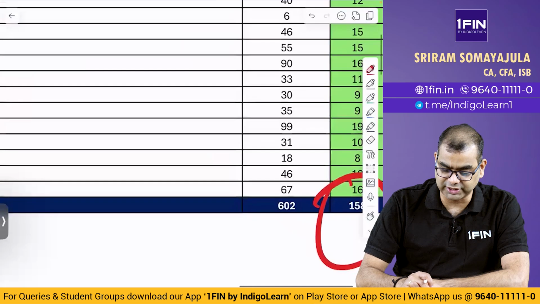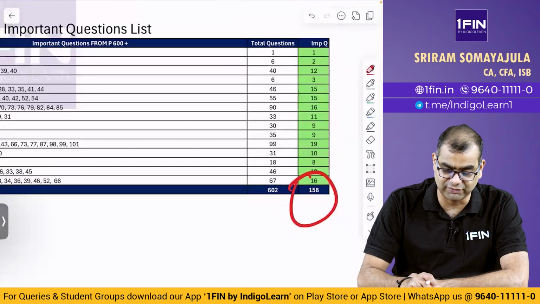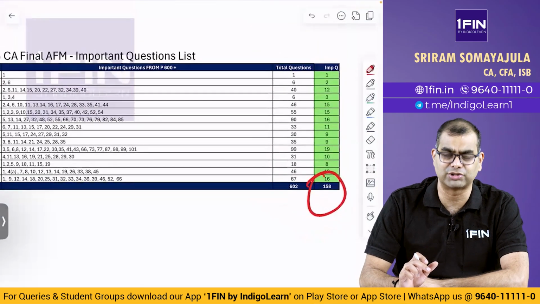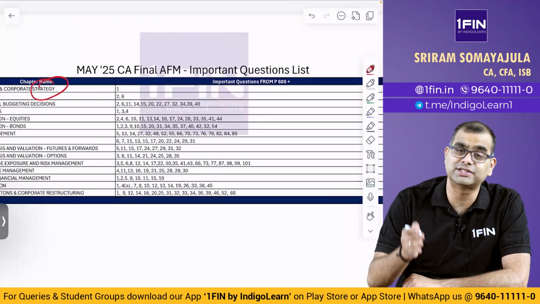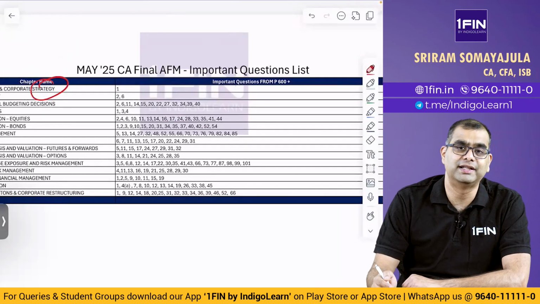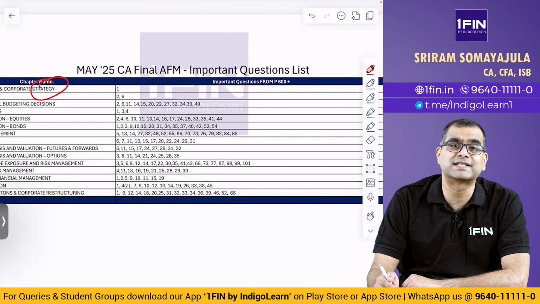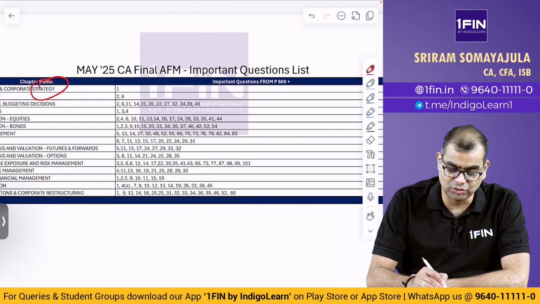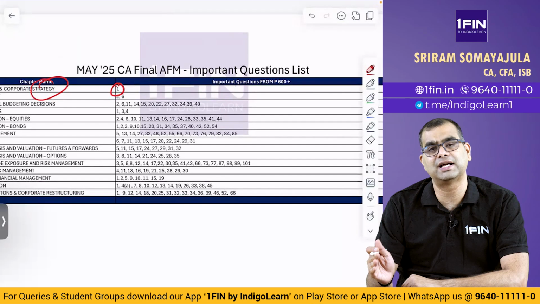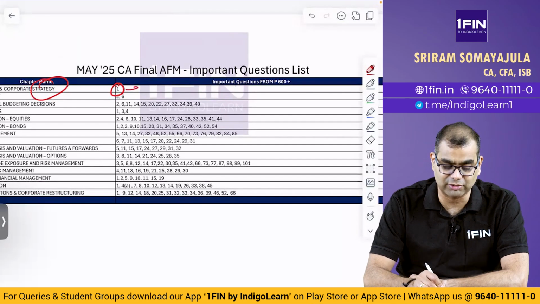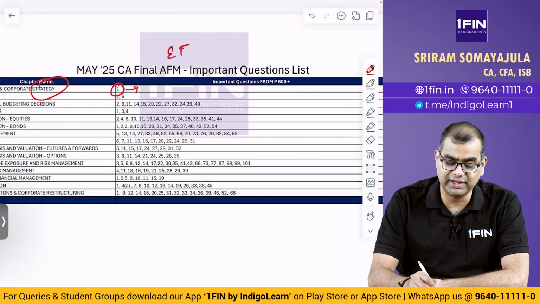Now please note 2-3 things. These are all practical questions for the moment. And please note, in the first chapter, Financial Policy and Corporate Strategy, they have now added a practical question on external financial requirement. We have earlier covered this in our business valuation chapter, but this particular question, EFR, is a fairly important question.